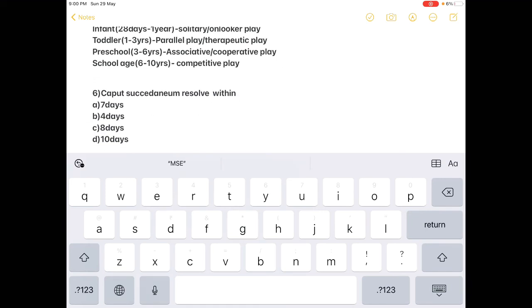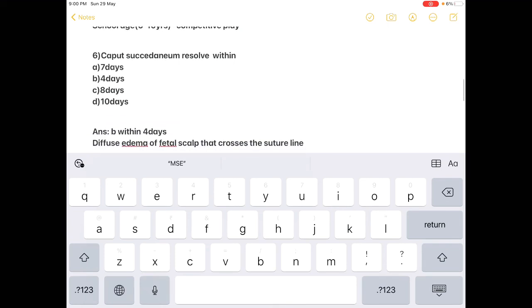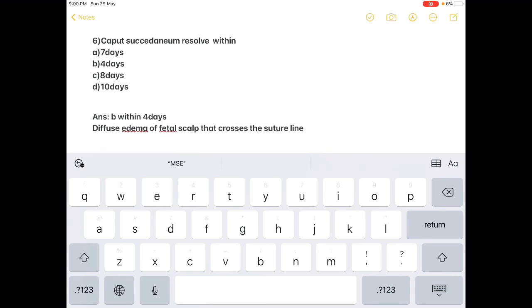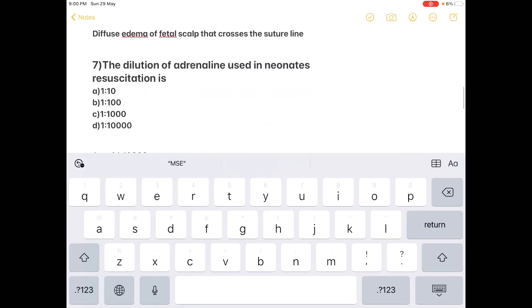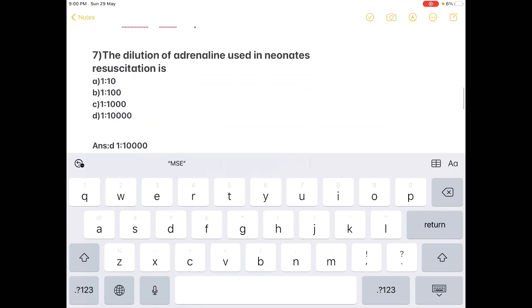Next question. Caput succedaneum resolves within: option A 7 days, option B 4 days, option C 8 days, option D 10 days. The correct answer here is B, 4 days. Within 4 days, caput succedaneum resolves. What is caput succedaneum? It is a diffuse edema of the fetal scalp that crosses the suture line, present at birth.